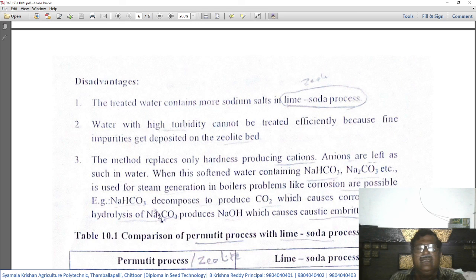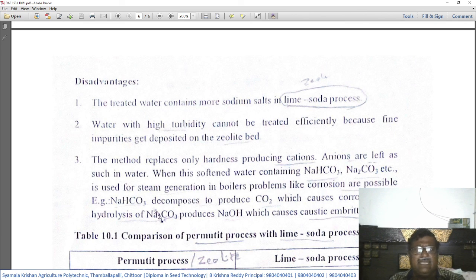We already studied that before treating turbid water, turbidity has to be removed. So if the water that is available is turbid, then these small suspended particles will get deposited in the small pores of the zeolite and thereby it becomes inefficient. So turbidity should not be there in the water.